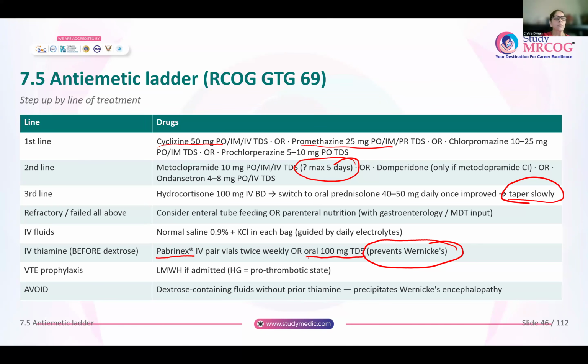Very important to remember from this slide is that please do not give dextrose containing fluids without prior thiamine supplementation. Otherwise, you will precipitate Wernicke's encephalopathy, which is a potentially life-threatening condition. Sometimes maternal deaths have occurred only because of giving dextrose as the intravenous fluid therapy. So please do not give it without giving injection thiamine.